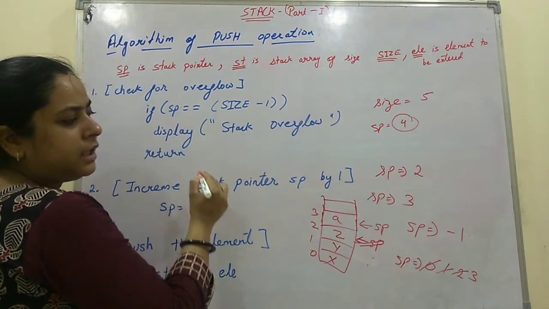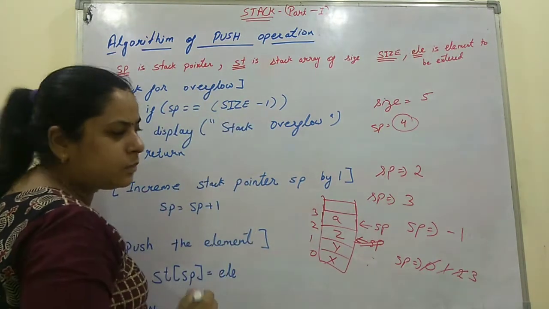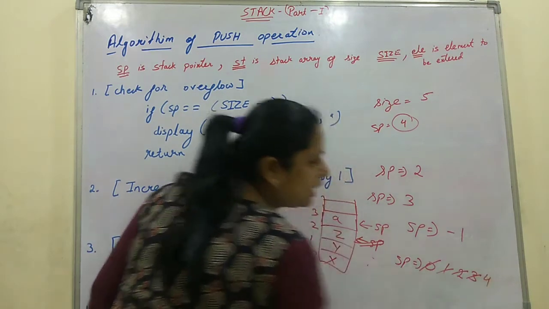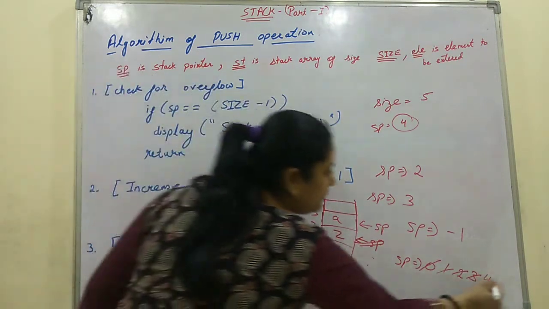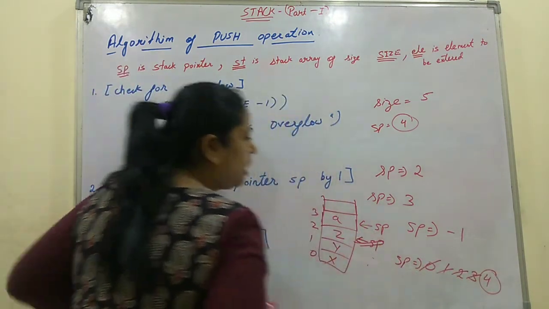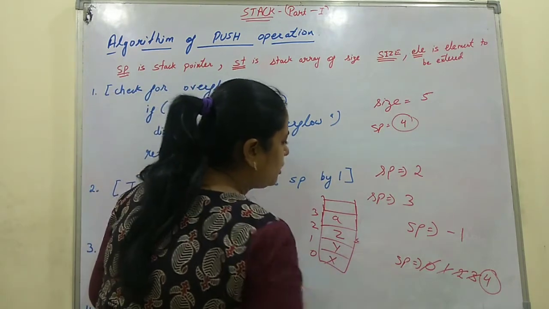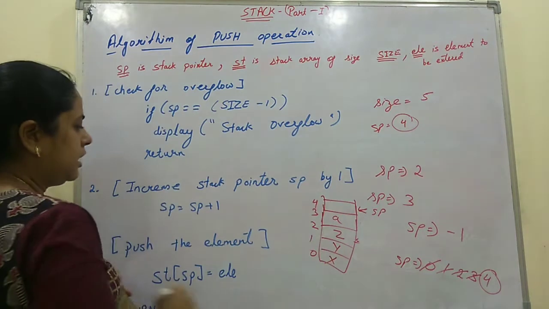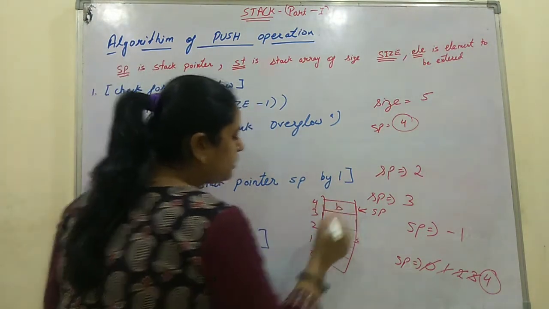Again it will check size - 1. No, it is still 3. It will increase it and it will become 4. The value of SP becomes 4. Now SP will shift and point here at the 4th position. It will enter the element, suppose B.